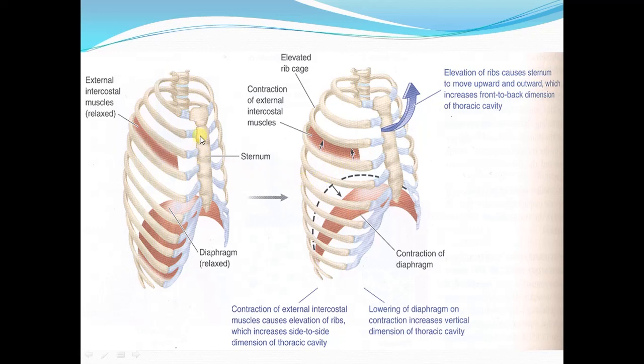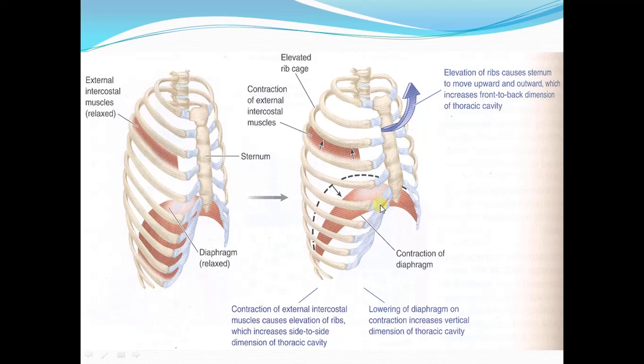And you can see the position of the sternum here before the process of inspiration begins. It is facing backward. Now due to contraction of the external intercostals, this sternum is also moved upward and outward, and this is the pump handle movement. This increases the anteroposterior, front to back diameter of the thoracic cavity.